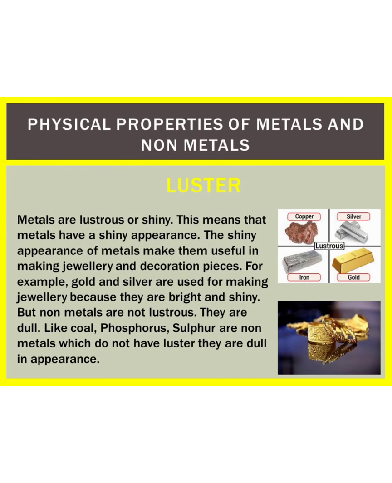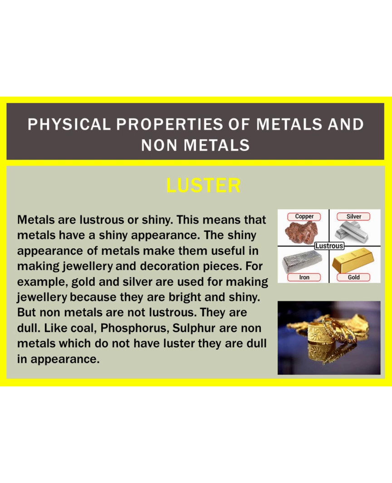Now students, first we will discuss about physical properties of metals and non-metals. First physical property is luster. Metals are lustrous or shiny. This means that metals have a shiny appearance. If we observe the freshly cut surfaces of metals, we will find that they have a shiny appearance.